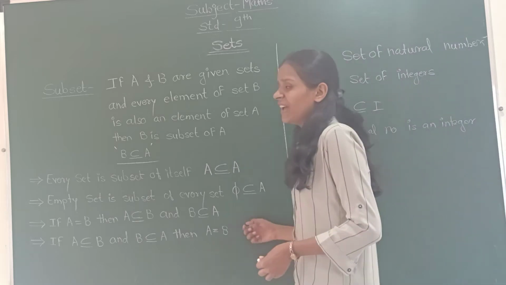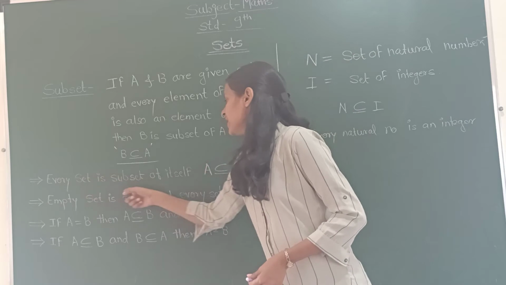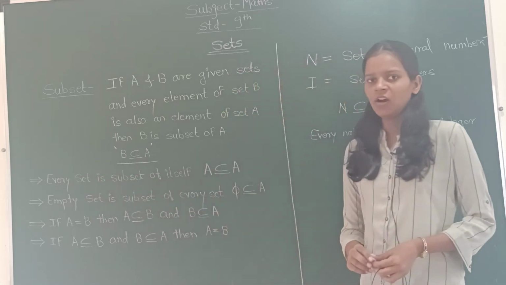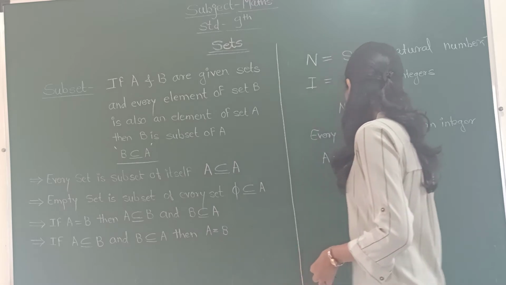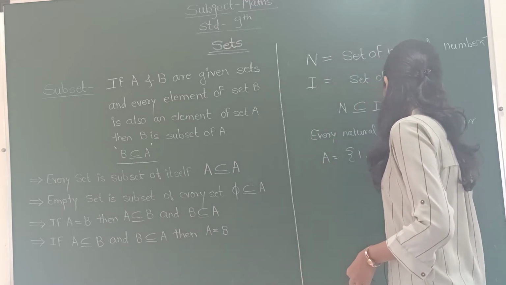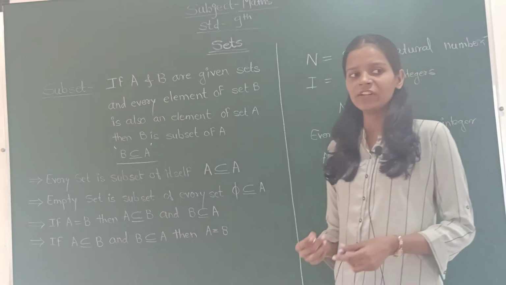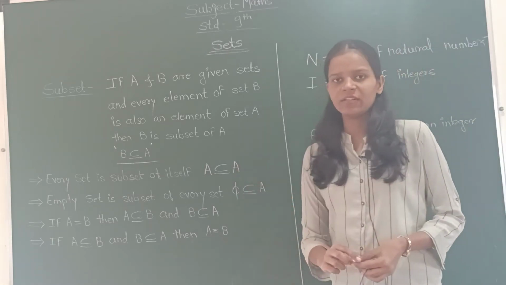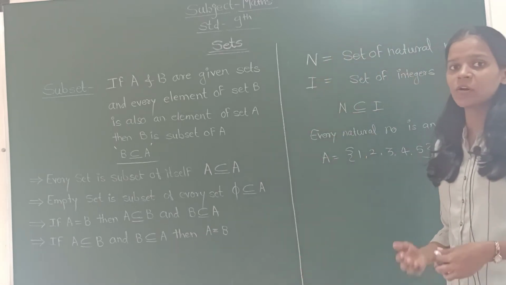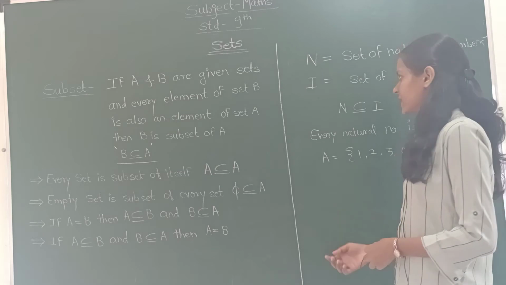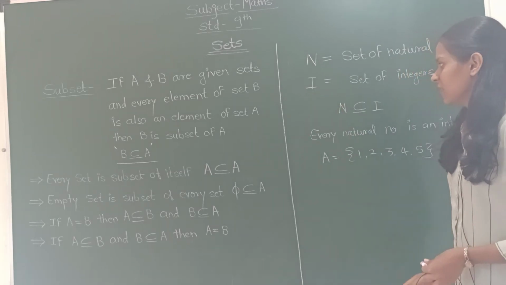Okay, then they have given some properties of subset. What are they? Every set is a subset of itself. Suppose we take set A as the set of 1, 2, 3, 4 and 5. Then A is a subset of itself. Any set is a subset of itself. N is the set of natural numbers, so N is a subset of itself. I is the set of integers, so I is a subset of itself.